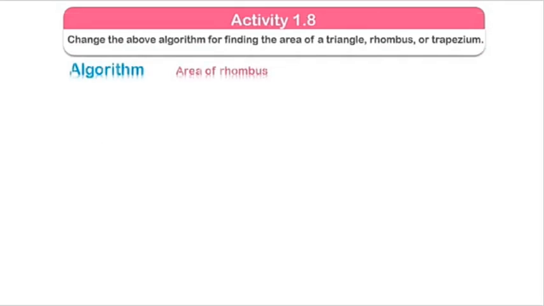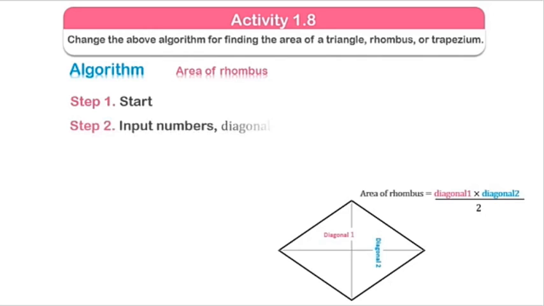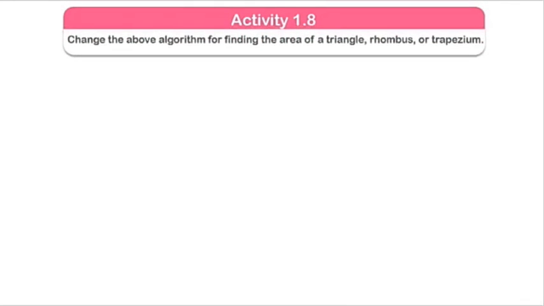And now I will find the rhombus area. Here is the rhombus. This is the maximum height, up to down or left to right. We can say this is a diagonal. The formula is diagonal 1 multiply diagonal 2 divided by 2. So first we will input diagonal 1 and diagonal 2, then we will set the area of rhombus, meaning formula diagonal 1 multiply diagonal 2 divided by 2, then we will output the area of rhombus, and then end.